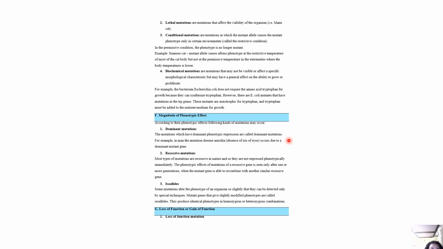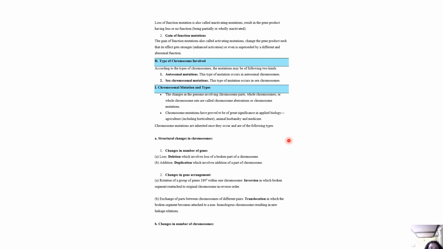Then we have isoalleles. Some mutations alter the phenotype of an organism so slightly that they can be detected only by special techniques. Mutant genes that give slightly modified phenotypes are called isoalleles. They produce identical phenotypes in homozygous or heterozygous combinations. Now, if we talk about loss of function mutations, it basically means inactivating mutations that result in the gene product having less or no function, being partially or wholly inactivated.